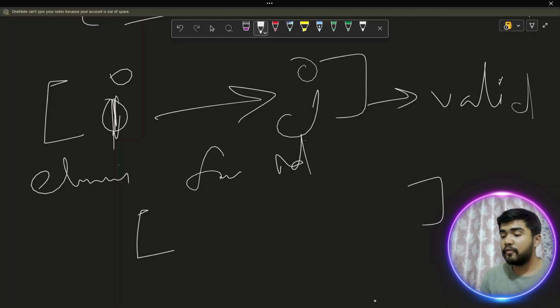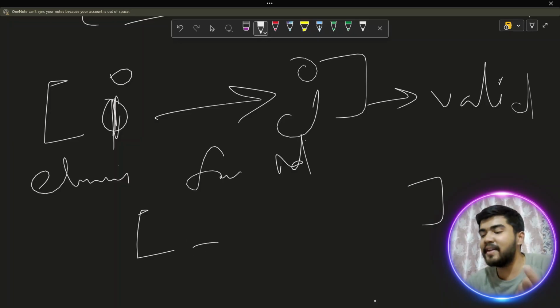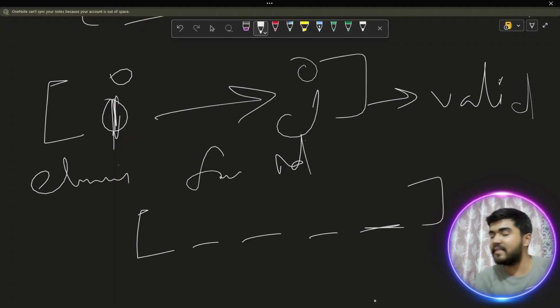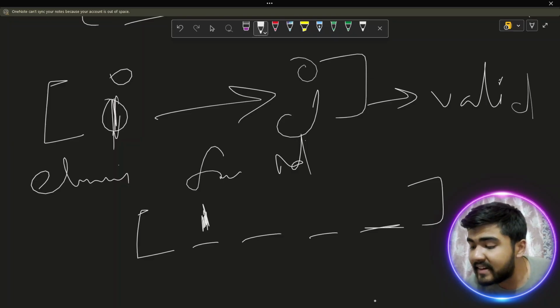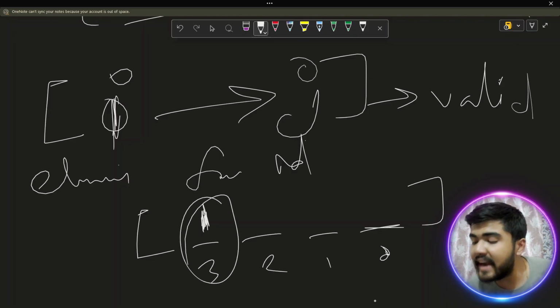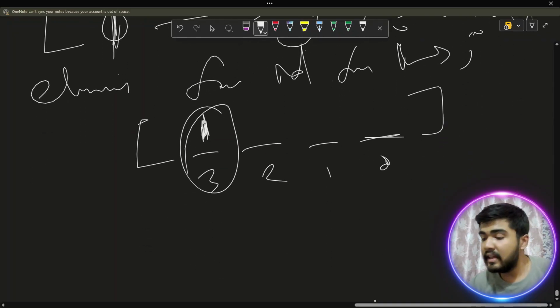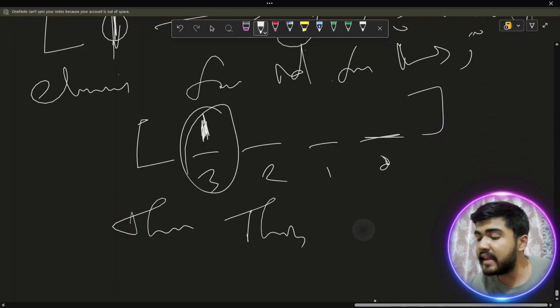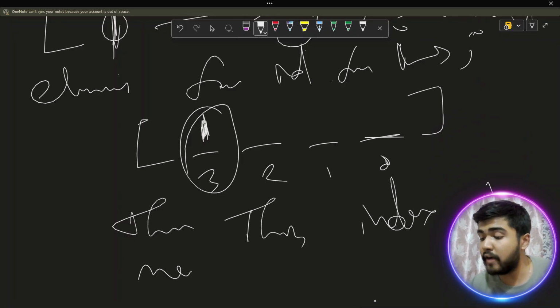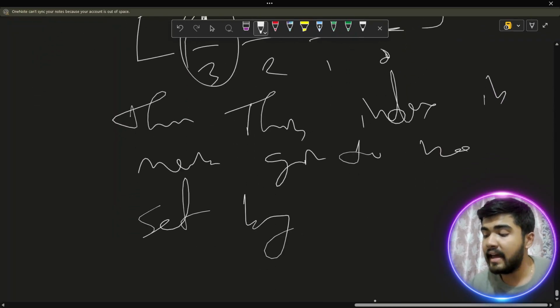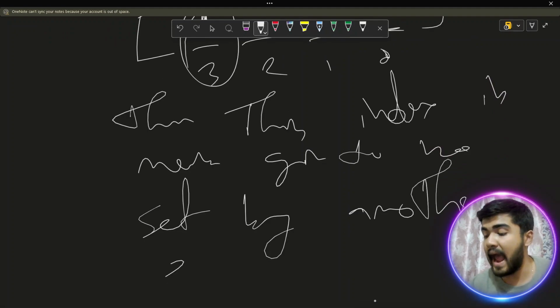As per the above representation, on the 32 bits representation of all the elements, if a particular index is set, let's suppose 0, 1, 2, 3, if a particular index is set by any element from I to j, then this index is never going to be set by another element.